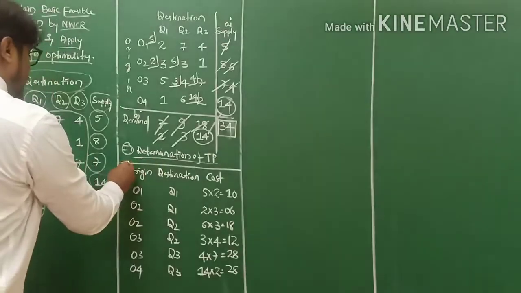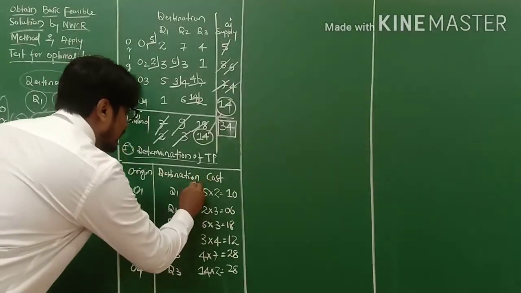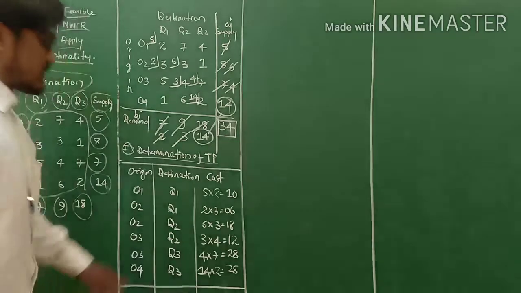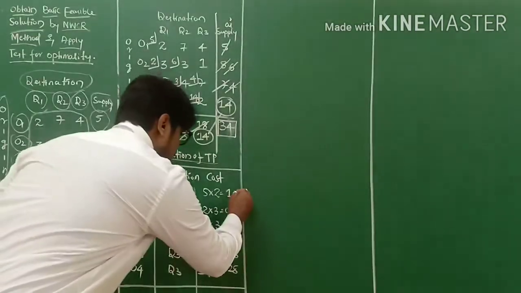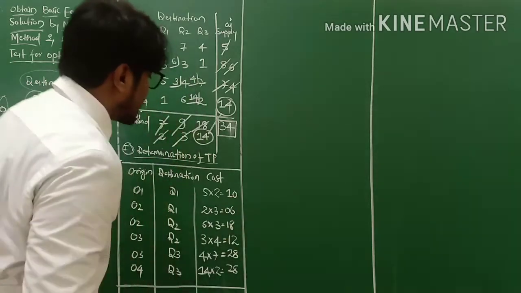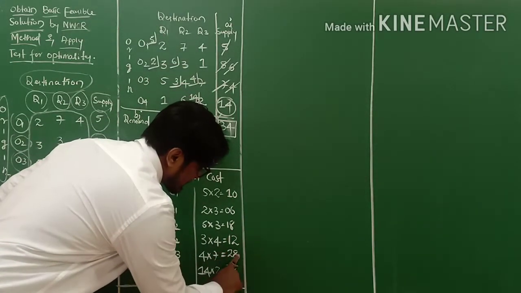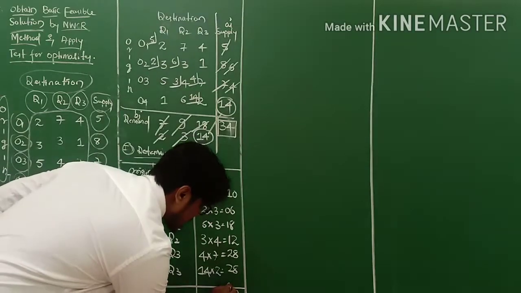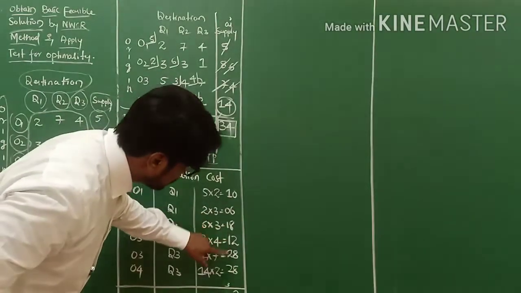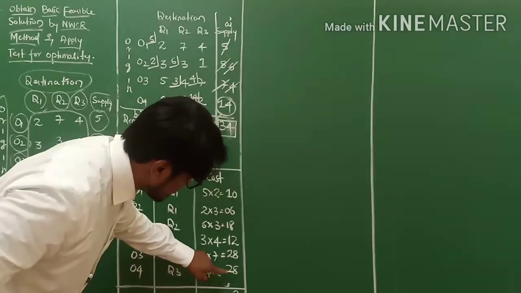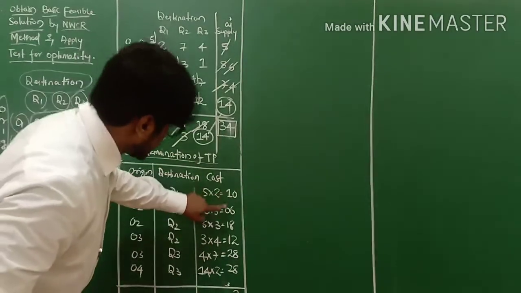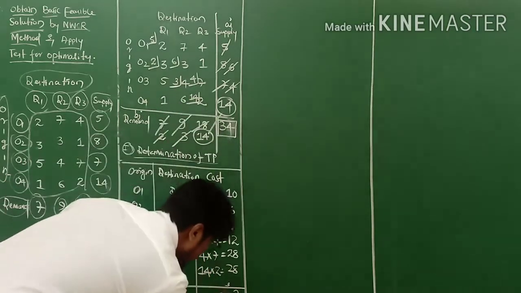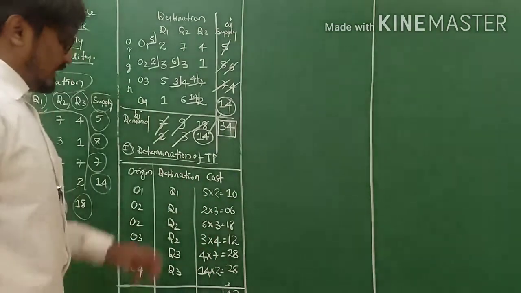So this is my table. Likewise, you find out the total cost. 10 plus 6 is 16, 16 plus 18 is 34, plus 12 is 46, plus 28 is 74, plus 28 is 102.